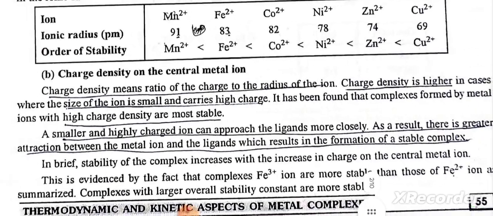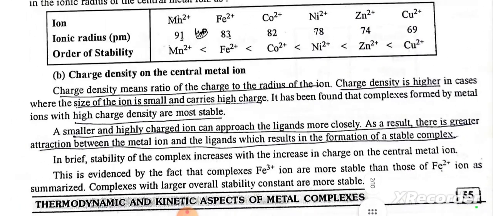Charge density on the central metal ion. Charge density means the ratio of the charge to the radius of the ion. Charge density is higher in cases where the size of the ion is small and carries high charge. It has been found that complexes formed by metal ions with high charge densities are more stable. Smaller and highly charged ions can approach the ligands more closely. As a result, there is greater attraction between the metal ions and the ligands, which results in the formation of